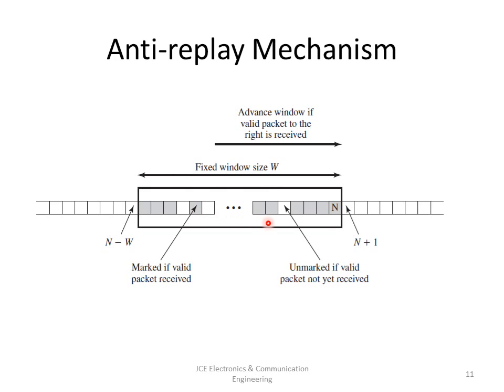If the packet is authenticated, the window advances so that this sequence number is the right edge of the window and the corresponding slot in the window is marked. If the received packet is to the left of the window or if authentication fails, the packet is discarded. This is an auditable event. So this is the anti-replay mechanism.